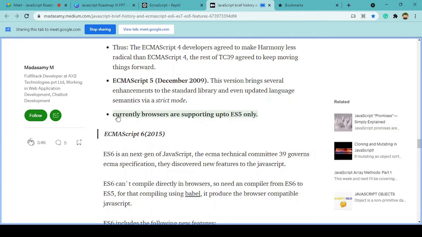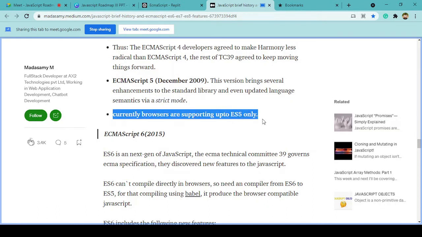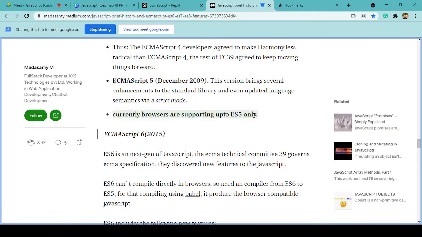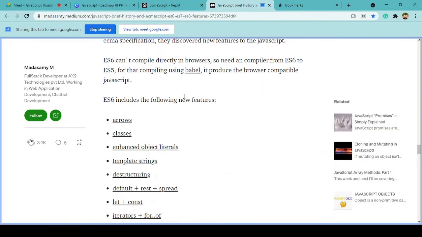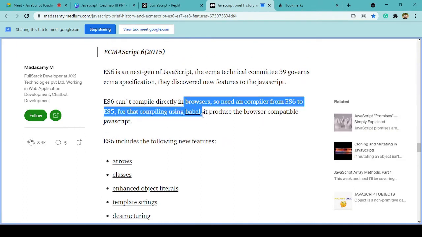As you can see, the current browsers support only up to ES5. ES5 is nothing but ECMAScript 5. So whenever we write ECMAScript 6, there's a small abstraction layer that we have to use, where we convert our ECMAScript 6 to 5. That's where we use a compiler called Babel.